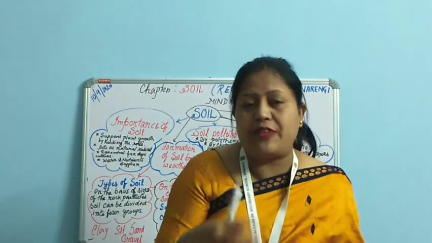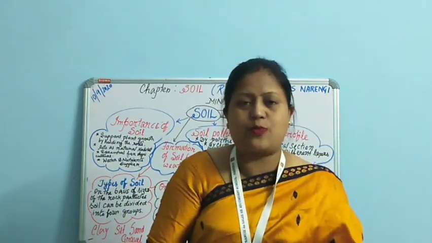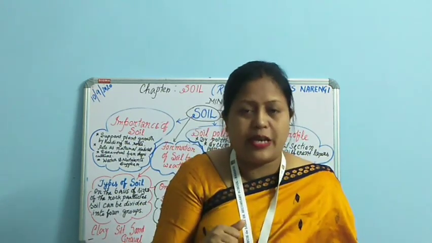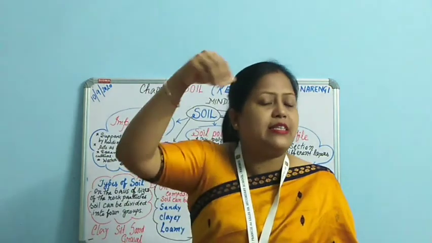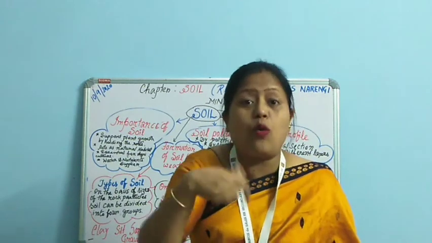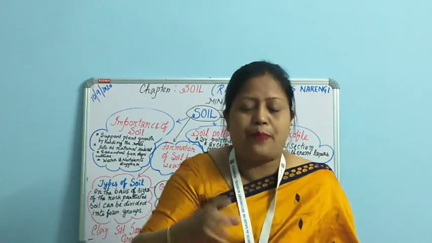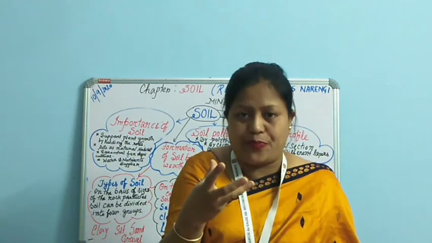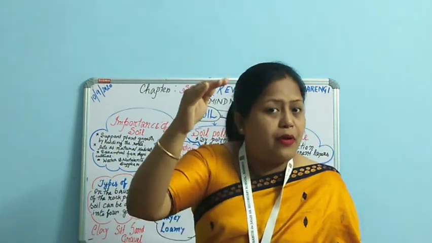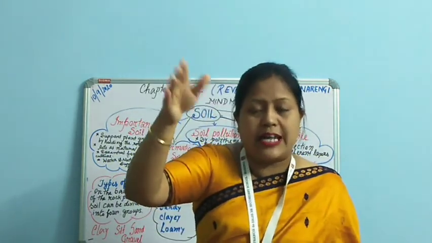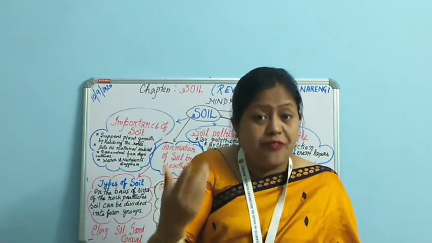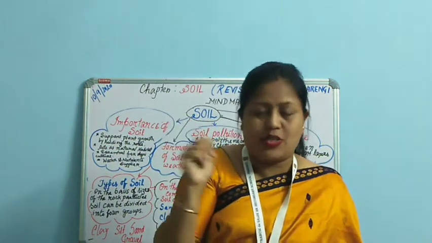To prove that, we discussed one activity given in the textbook. As per the activity, soil has to be heated in a test tube. After some time we will see water droplets adhering to the inner wall of the test tube. Where did it come from? The water present in the soil gets evaporated when we heat it, and when that vapor comes in contact with the cold surface of the test tube, it turns into liquid water droplets, which confirms that the soil contains moisture. So this was the activity.